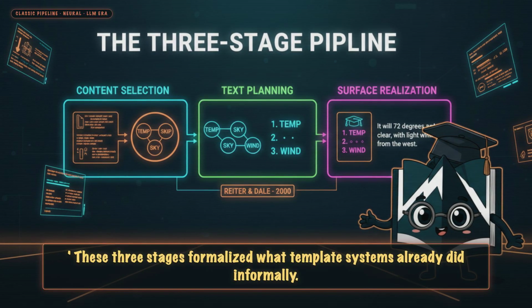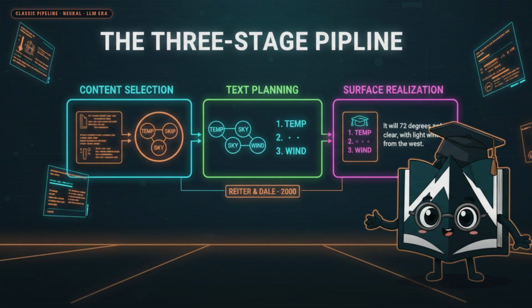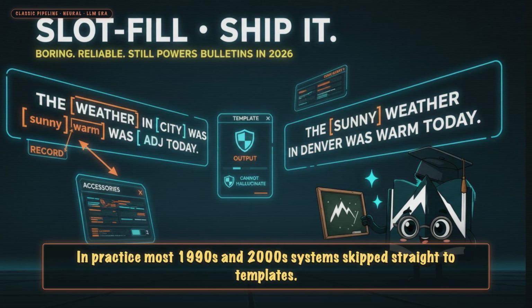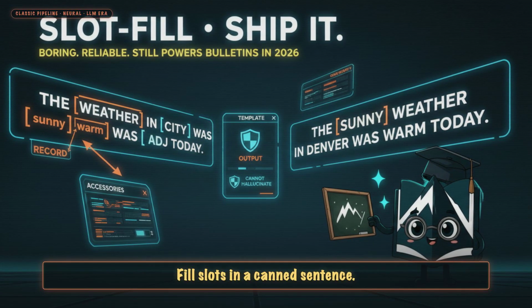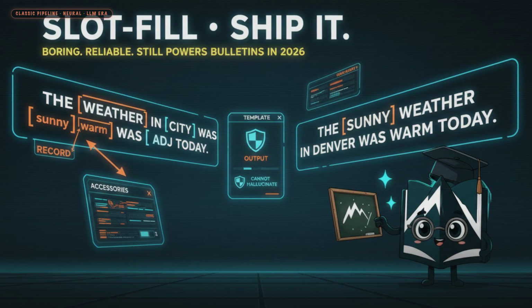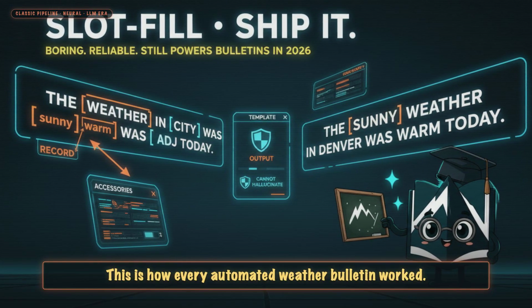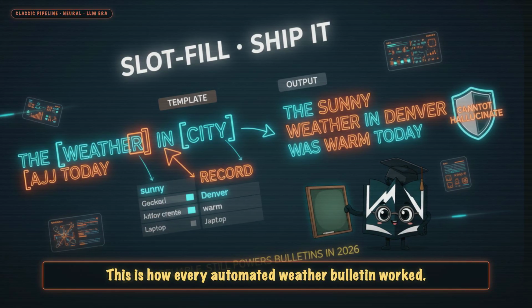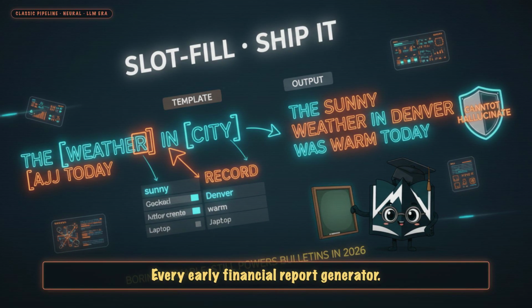These 3 stages formalized what template systems already did informally. In practice, most 1990s and 2000 systems skipped straight to templates. Fill slots in a canned sentence. "The weather in [city] was [temp] today." Plug in sunny, Denver, warm, ship it. This is how every automated weather bulletin worked. Every automated sports recap. Every early financial report generator.